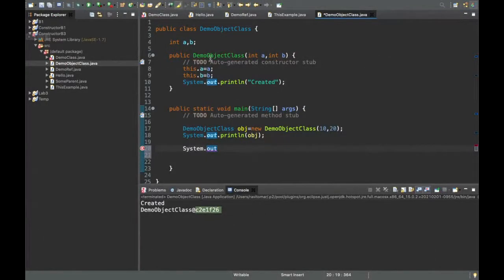So, see, what I have done is I have created a parameterized constructor.